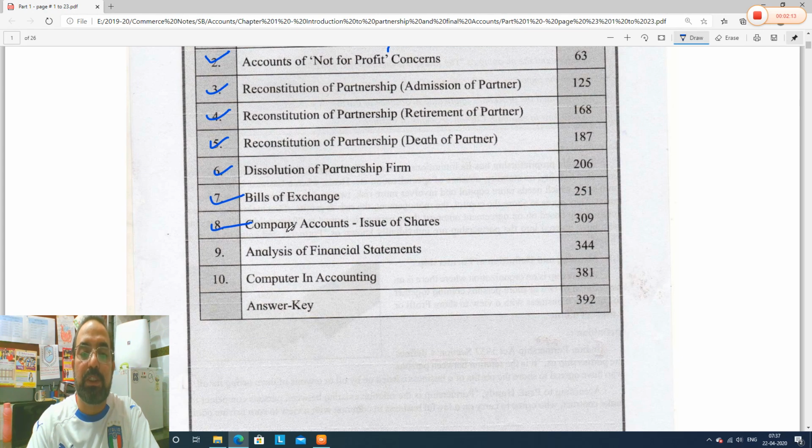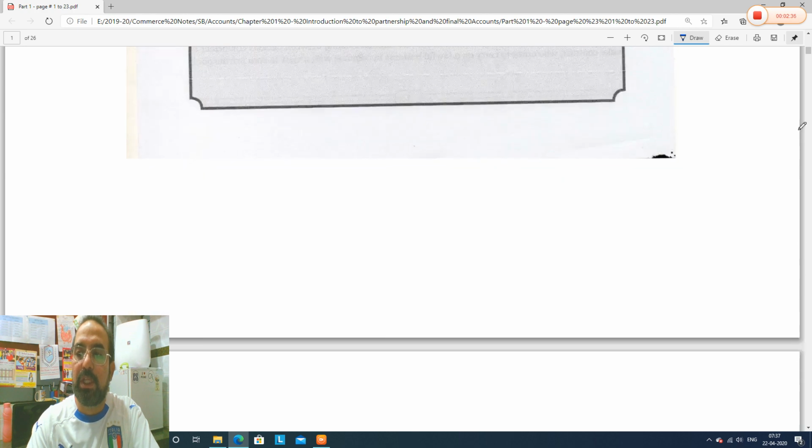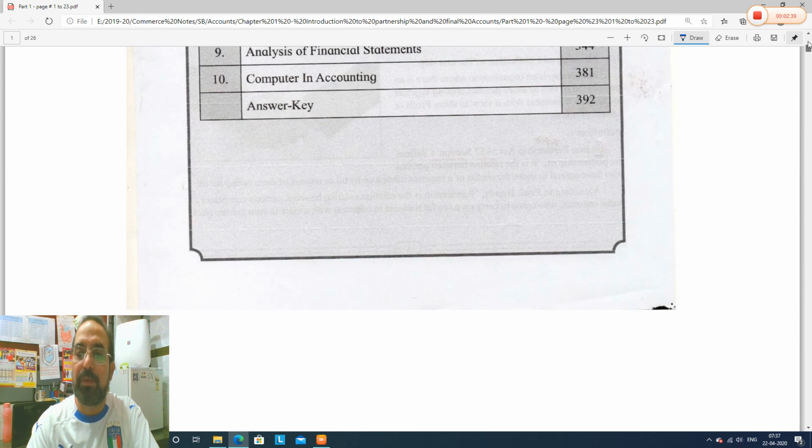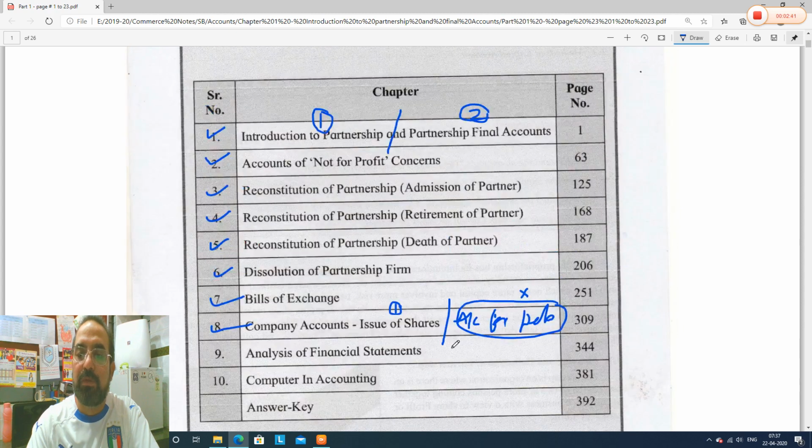Company accounts, see there is a small change. Company accounts had issue of share as 1 chapter, and there was one more chapter in company accounts, that was accounting for debentures. Now see what has happened. This chapter they have deleted from the new syllabus. For the students who will appear in the February or March 2021 exam, this chapter is not there, they have taken it out. In the old syllabus this chapter accounting for debentures was there. Now this is gone.